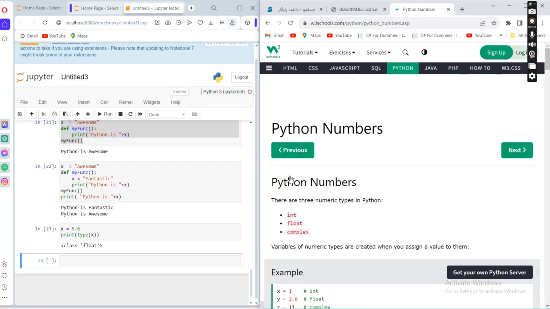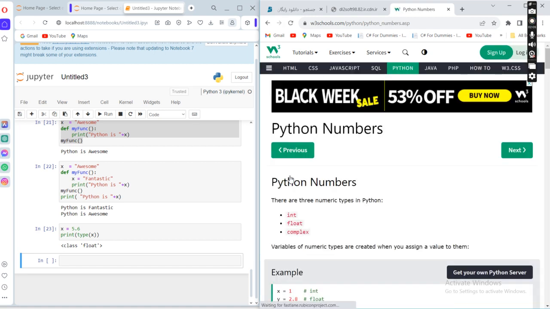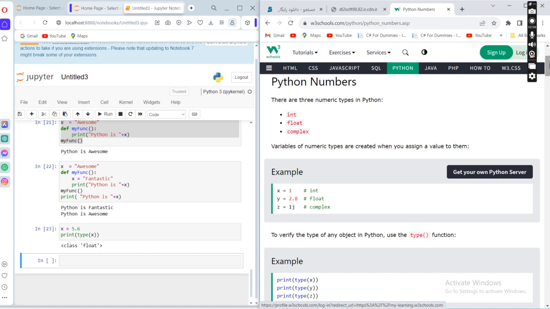After that, we are talking about Python numbers. There are three numeric types in Python: integer, float, and complex. For whole numbers we use integers. For example, x is equal to 1, that's an integer. 2.8 is a floating number, and 1j is a complex number.